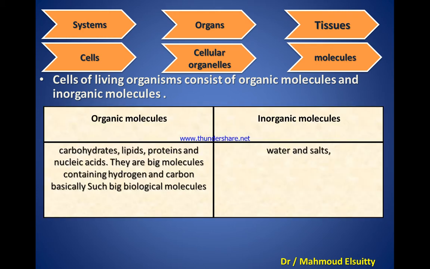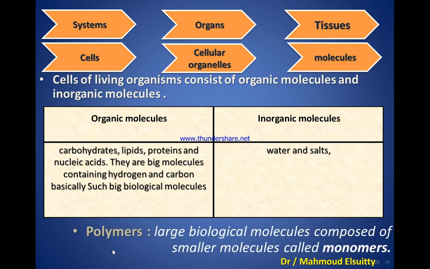Number one, organic molecules. What is the meaning of organic molecules? They are biological macromolecules. They are also called polymers. They are biological large molecules composed of small molecules called monomers.